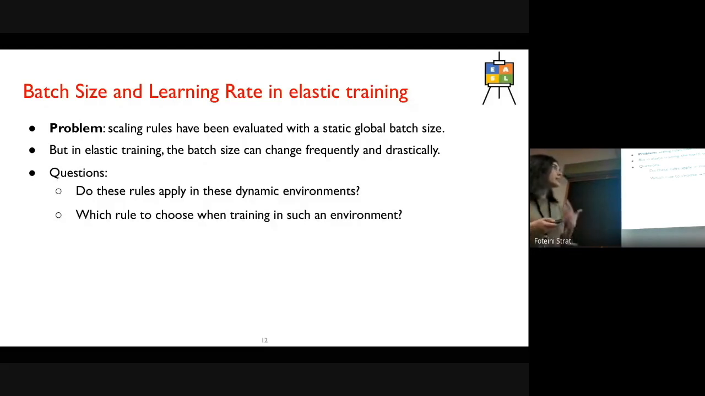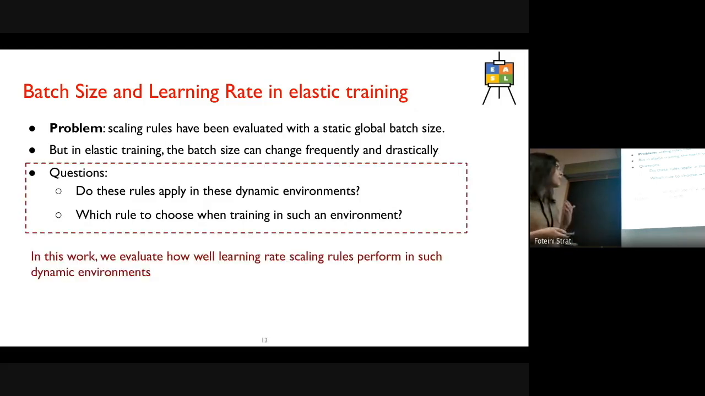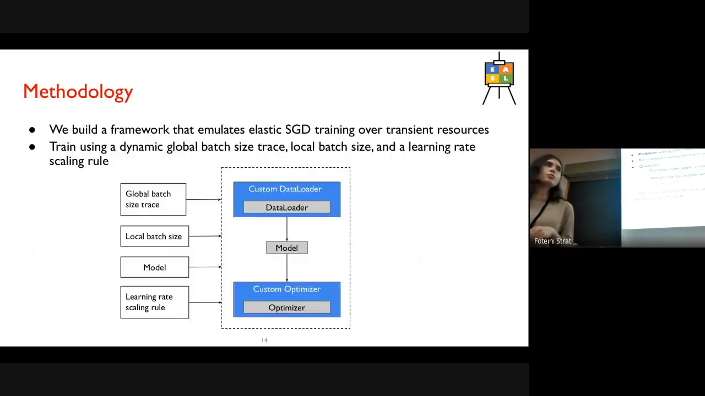But we have seen that in elastic training, the batch size can change frequently and drastically. So the questions that come up here are: do these rules apply in these dynamic environments, and which rule should we choose when training in such an environment? This is the focus of this work. We evaluate how well the proposed learning rate scaling rules perform in such dynamic environments.